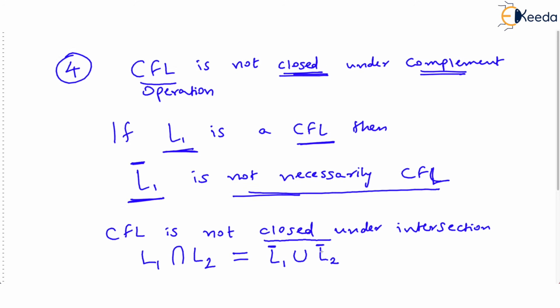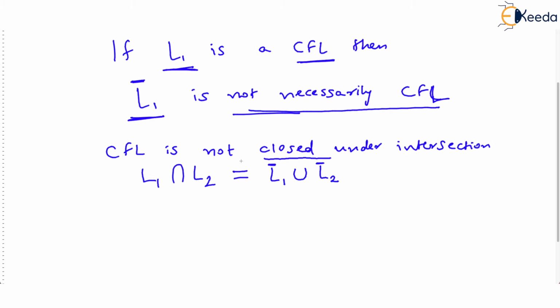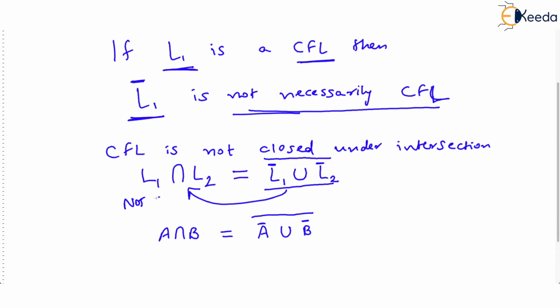Now, all of you know from set theory and De Morgan's law that A intersection B is the same as the complement of A complement union B complement. This in fact is A intersection B, correct? Now, what is this right hand side? This right hand side is nothing but L1 intersection L2, and we know that L1 intersection L2 is not necessarily a CFL, correct?